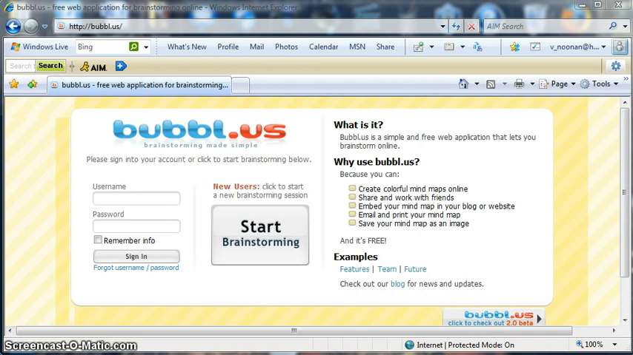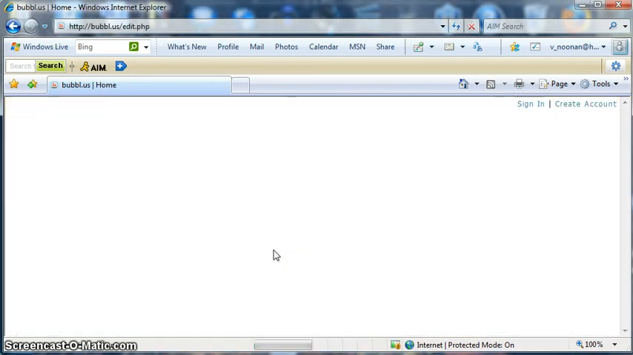Alright, today I'm going to show you how to use a simple tool on the website called bubble.us. It's a free website. It allows you to make brainstorming charts, bubble charts. It's a great tool for when you need to write a paper, write a letter to someone, anything to get your thoughts in order. So let's begin by clicking on Start Brainstorming.